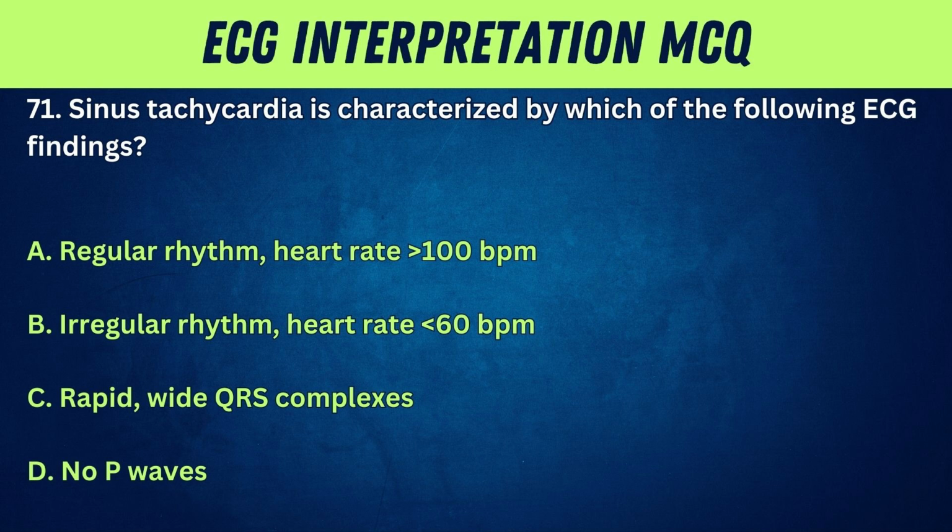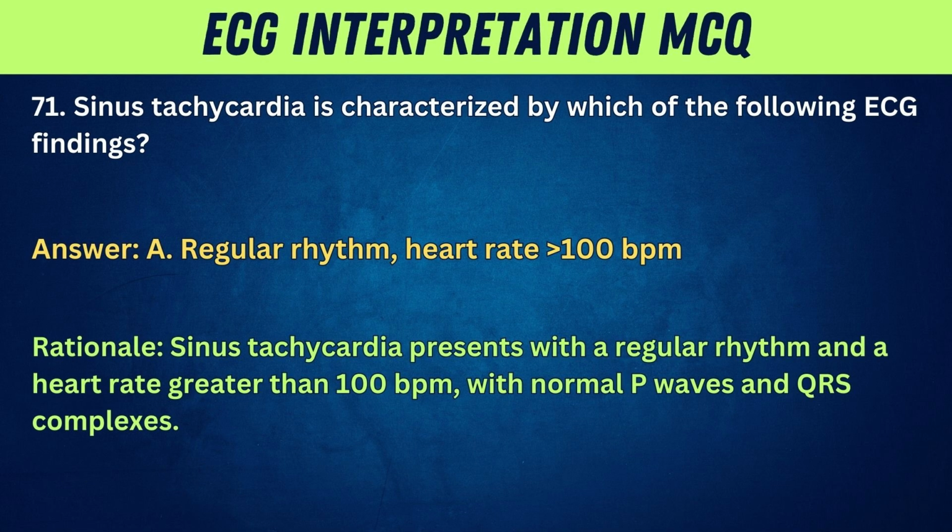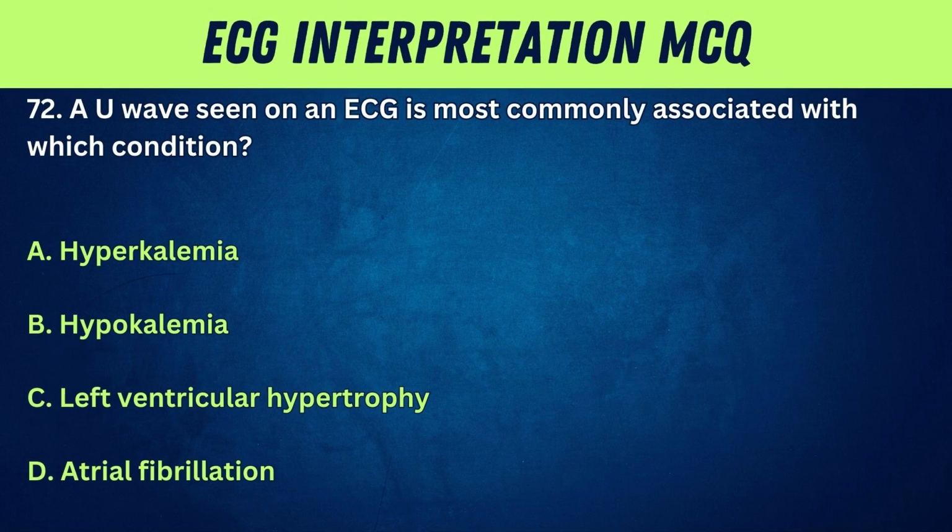71. Sinus tachycardia is characterized by which of the following ECG findings? A. Regular rhythm, heart rate greater than 100 bpm. B. Irregular rhythm, heart rate less than 60 bpm. C. Rapid, wide QRS complexes. D. No P waves. Answer: A. Regular rhythm, heart rate greater than 100 bpm. Rationale: sinus tachycardia presents with a regular rhythm and a heart rate greater than 100 bpm, with normal P waves and QRS complexes.